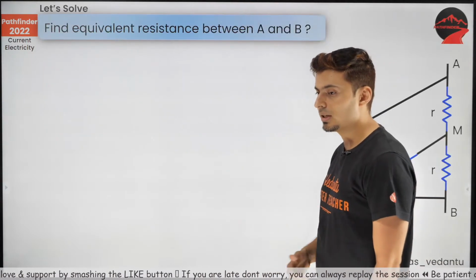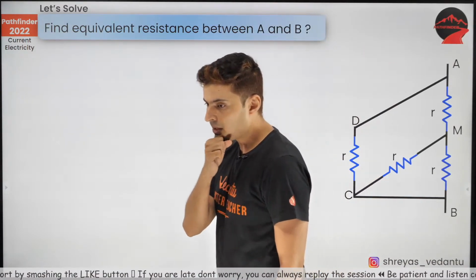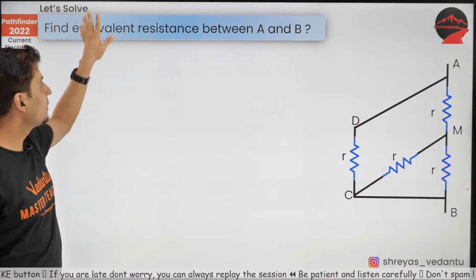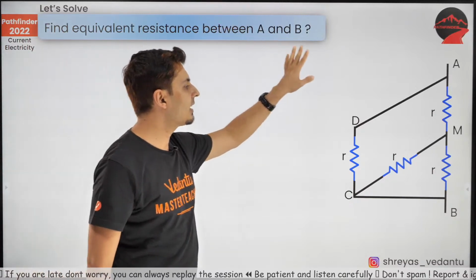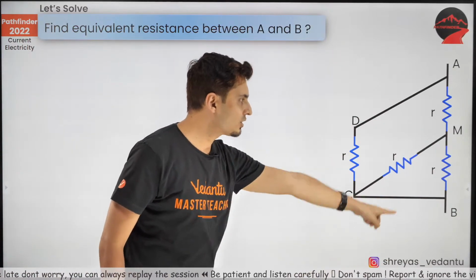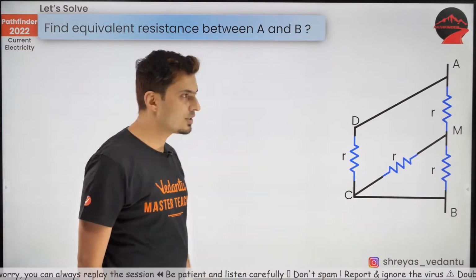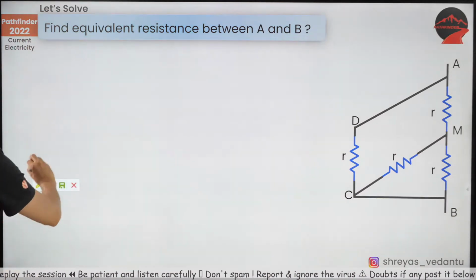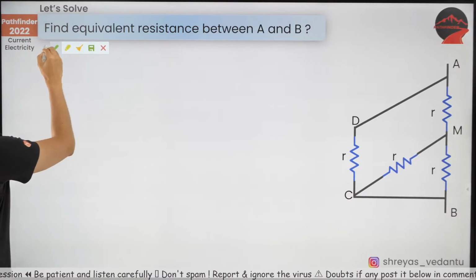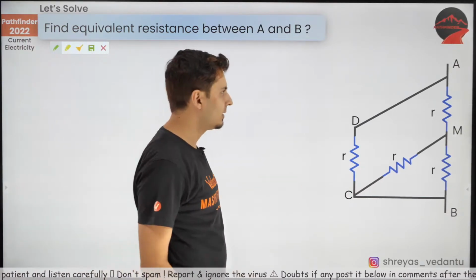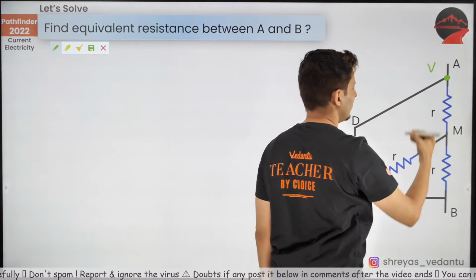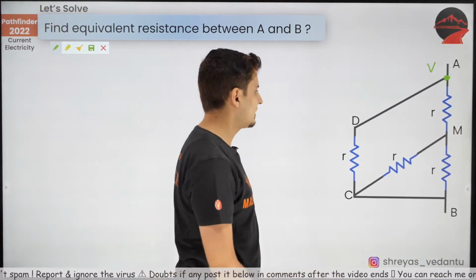Let's do a problem so that you get a hang of it. Yep, let's do this. Now, find the equivalent resistance between points A and B. Look at this circuit. The question is to find the equivalent resistance between these 2 points. Here's what I'm going to do. Let me mark the potentials at different points. Let's say I call this V volts.